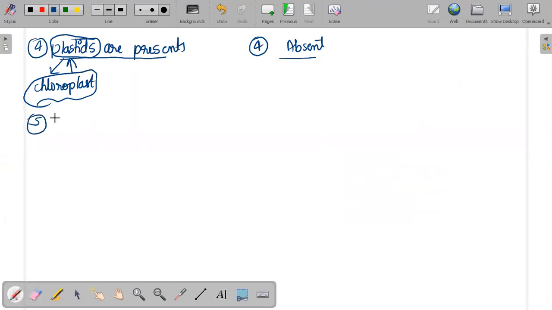Same point: chlorophyll is present. If chloroplast is there, chlorophyll will definitely be there. Coming to the next point, same thing, there is an option. You have to write down the point, option.